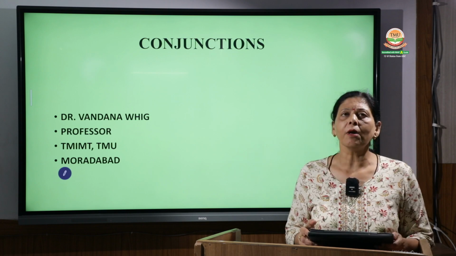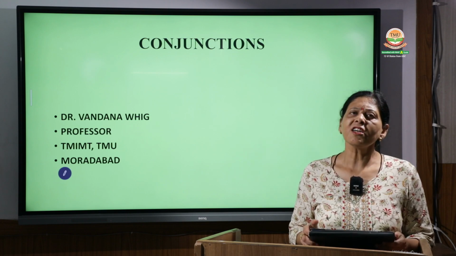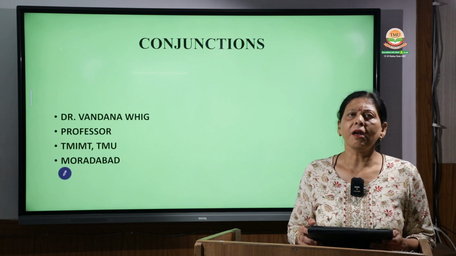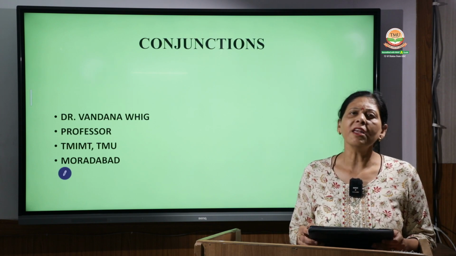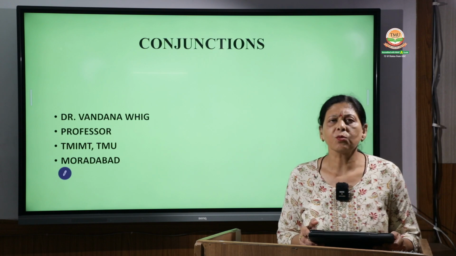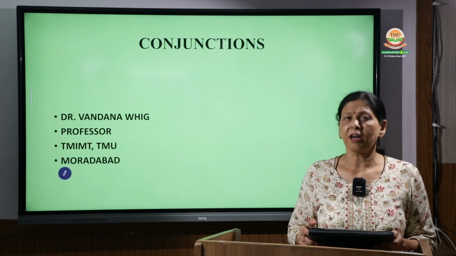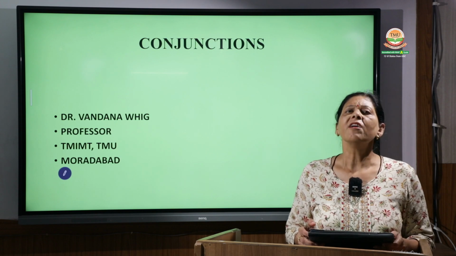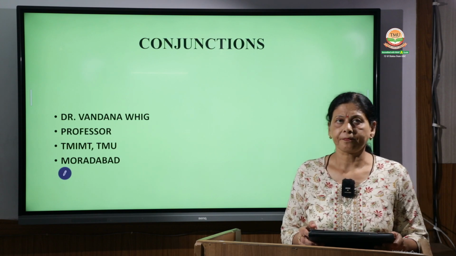Today we are going to talk about conjunctions. Conjunctions are something very simple, which we have heard and learnt in the very early stages of our education, in class 1 and class 2. The way we begin with nouns and pronouns, in the same way there are conjunctions.